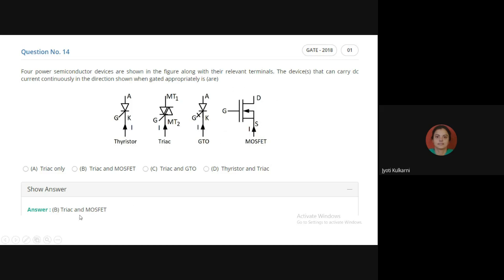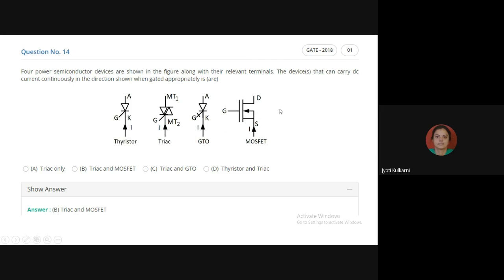So the option is triac and MOSFET. Try to understand: if this feeding current, instead of at S, I had shown at the drain point in downward direction, then MOSFET would not take the current.